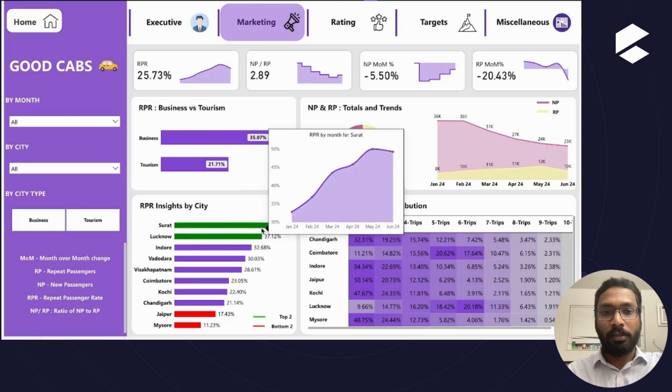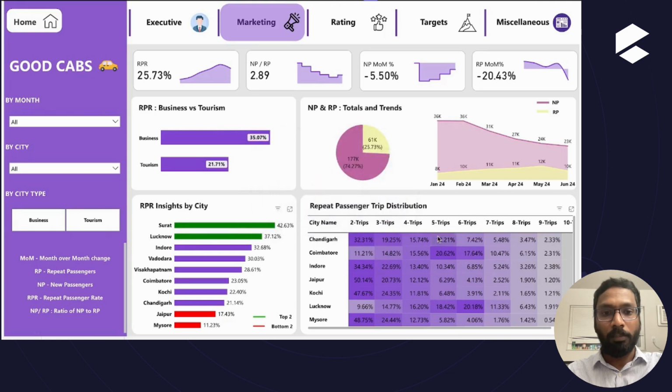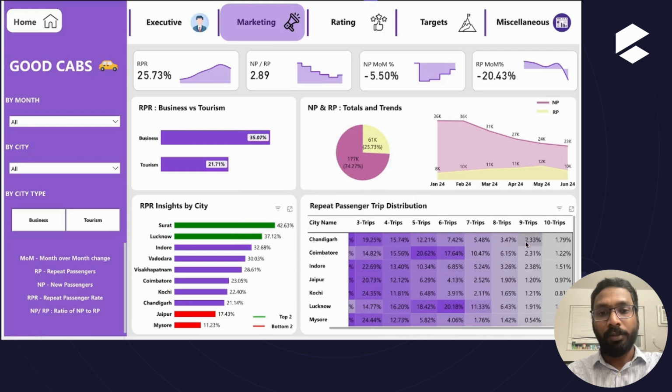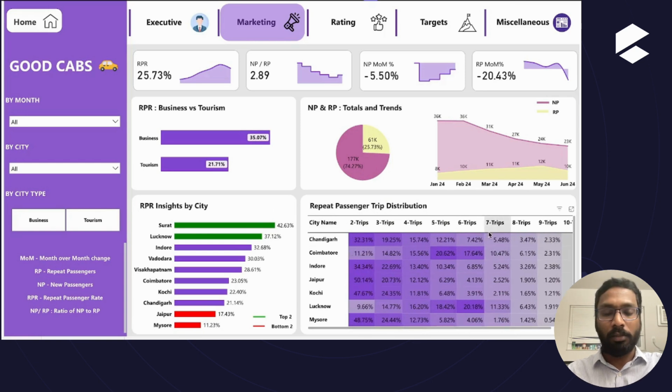And in another visualization, you can see the repeat trip distribution, where for each city, repeat passengers are distributed into categories like the 2 trip category, 3 trip category, 4 trip category, etc. To make things easier, let's take the example of Chandigarh, say 100 repeat passengers. Out of 100 repeat passengers, 32 were distributed in the 2 trip category, and 19 in the 3 trip category.